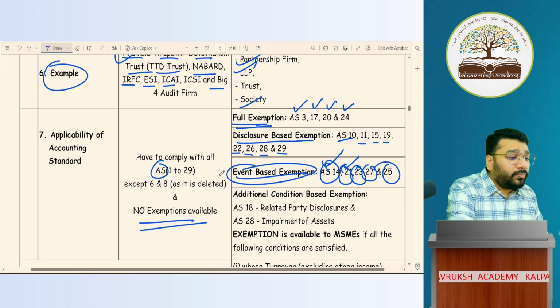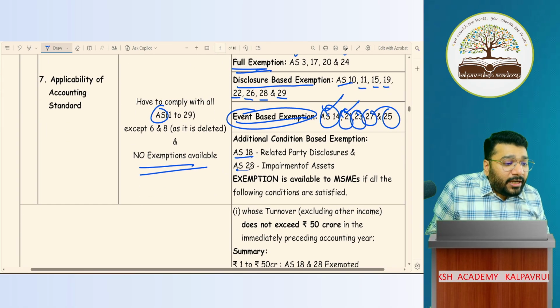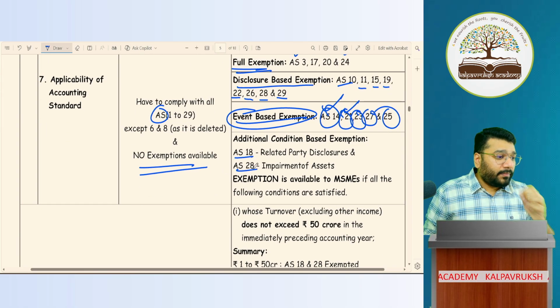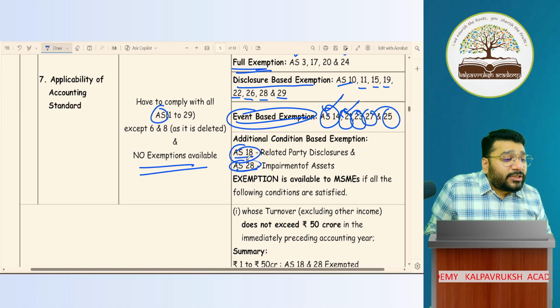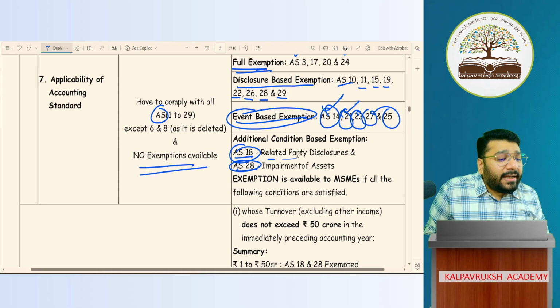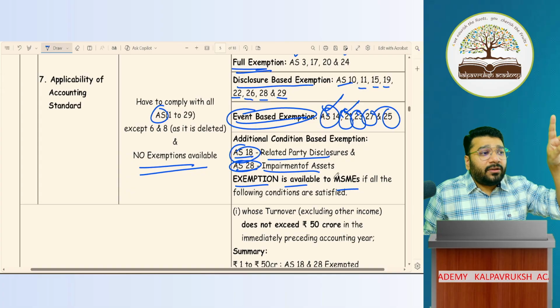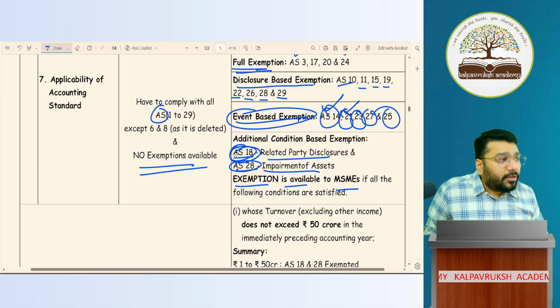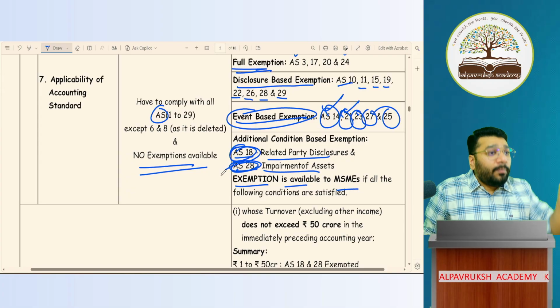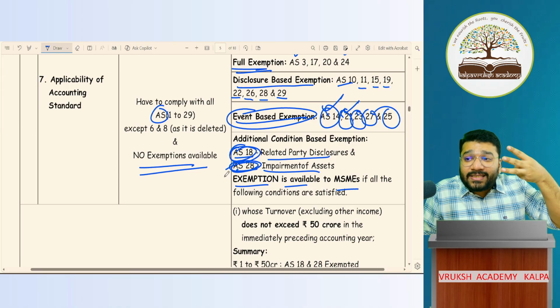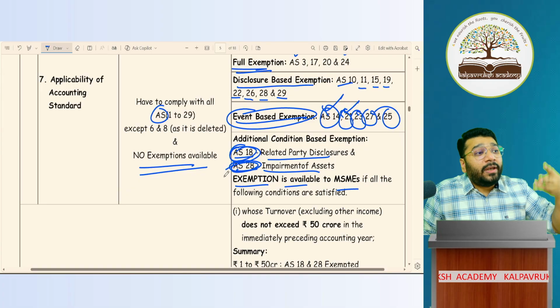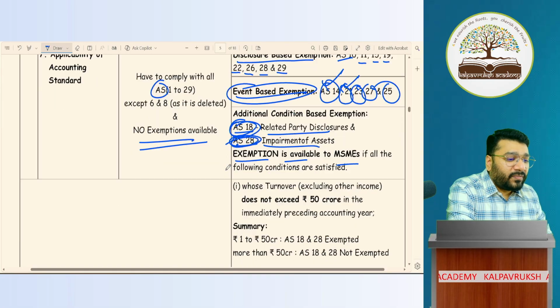Additional condition has been laid down for AS 18 and 28. Now, listen to me very carefully. AS 18 talks about related party disclosures. AS 28 talks about impairment of assets. Exemption is available to MSME. As an MSME, no need to follow AS 18, no need to follow AS 28, provided the following 3 conditions are satisfied.